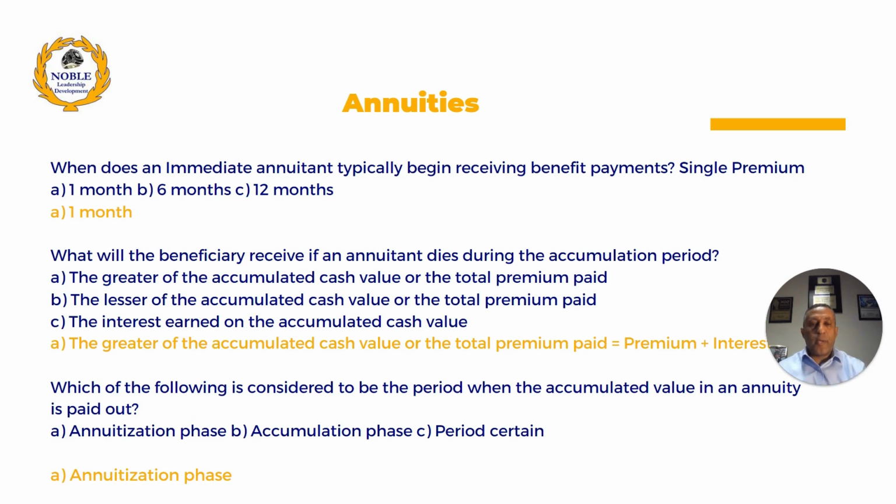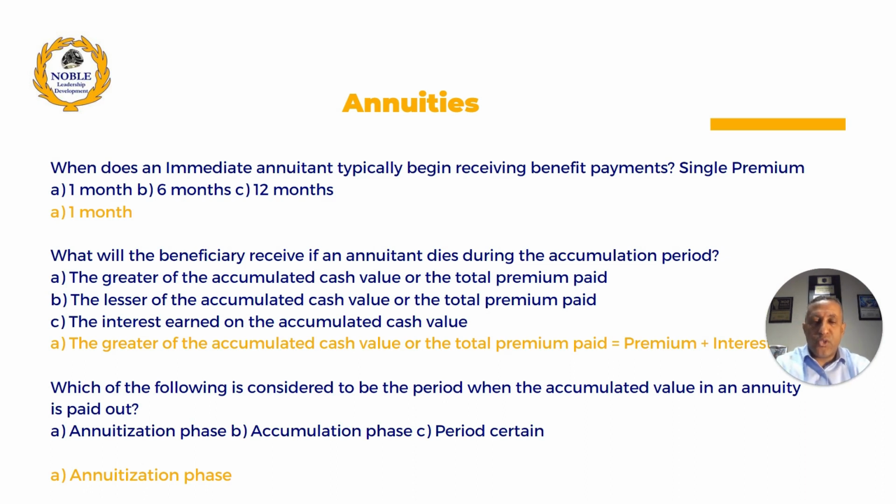So total premium paid into the policy plus interest earned on that money is the accumulated cash value, and that's paid to the beneficiary, right? So always think, if the annuitant dies during the accumulation period, premium paid, interest earned, minus any indebtedness if people have taken out money, minus that money out will be a death benefit to the beneficiary.